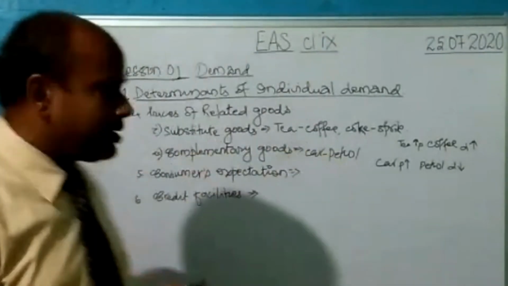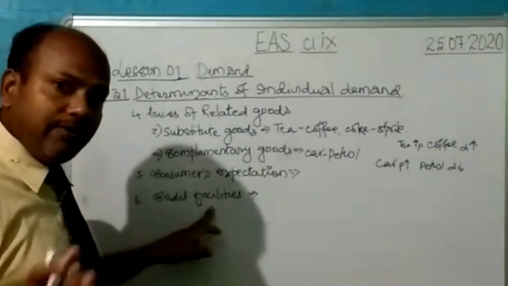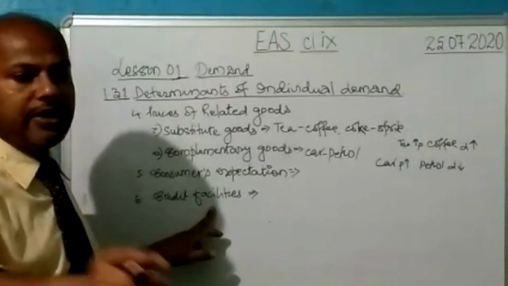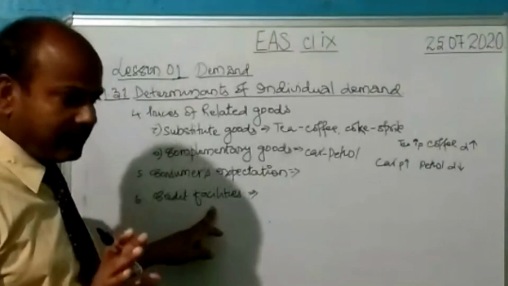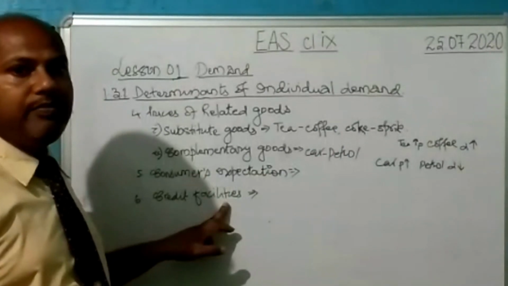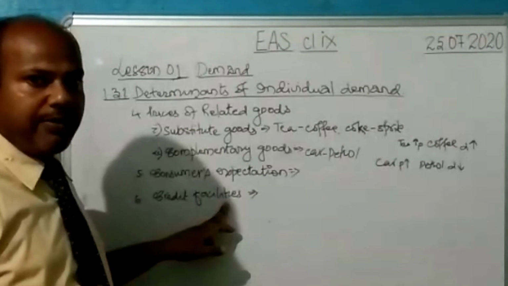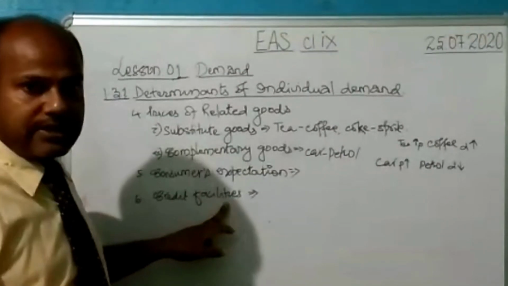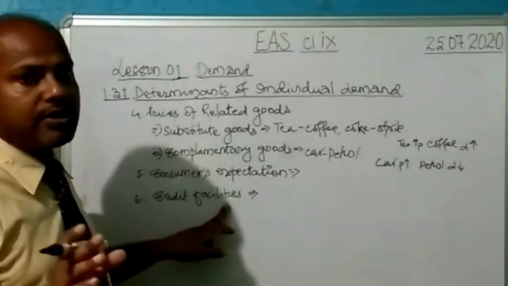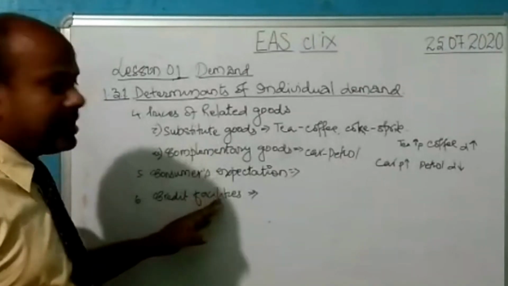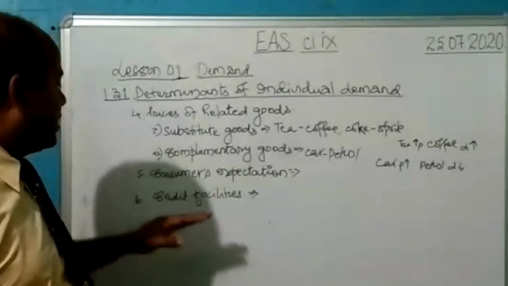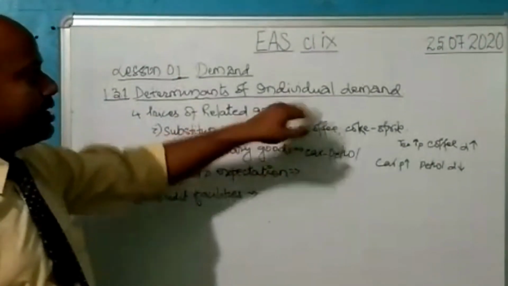Hence, in simple words, if the credit facility is available, the demand will be more, because people can make the payment later. Any quantity they can demand now. And if the credit facility is not available, then you have to immediately make the payment. In that case, you will buy less, as much as your money allows you. So the demand will be less. So this was the last factor that determined the individual demand.